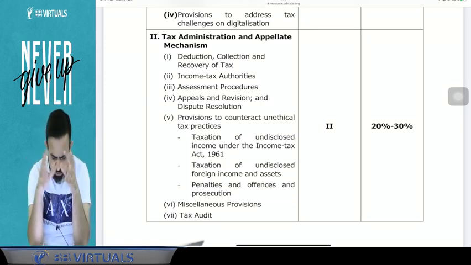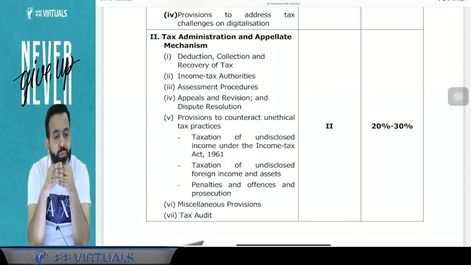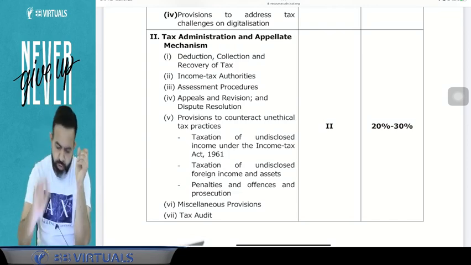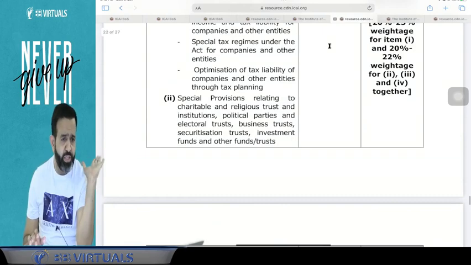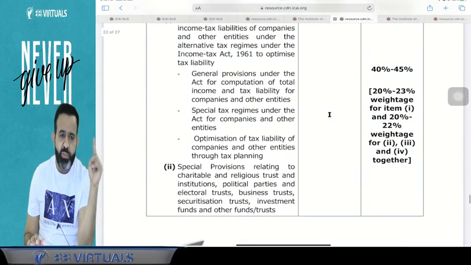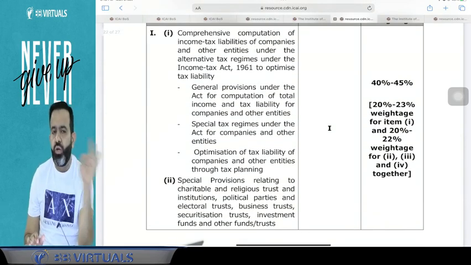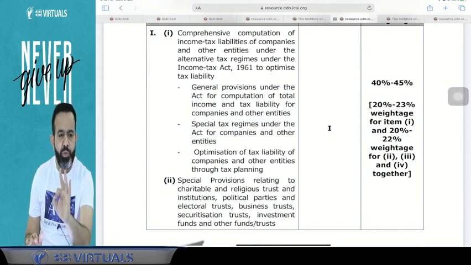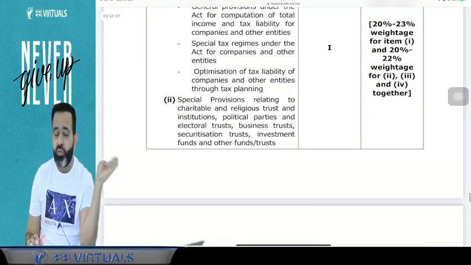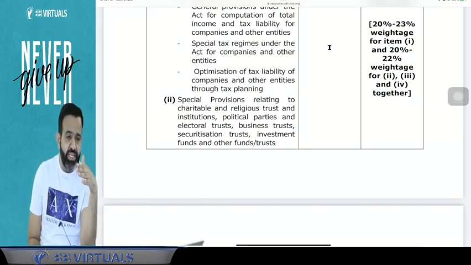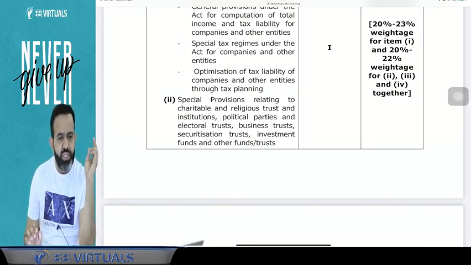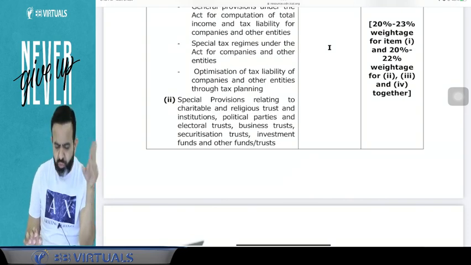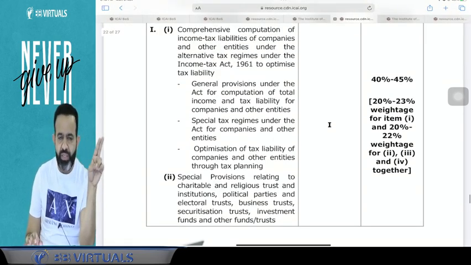So my request or suggestion to all of you is that your strong part should always be the first part. The first part should be very strong, like alternative taxation regime, PGBP, computation. After that, the small topics: business trust, investment fund, securitization trust, MAT, AMT, SEZ. This includes deduction and clubbing and all small topics also. So this part should be a very strong part.